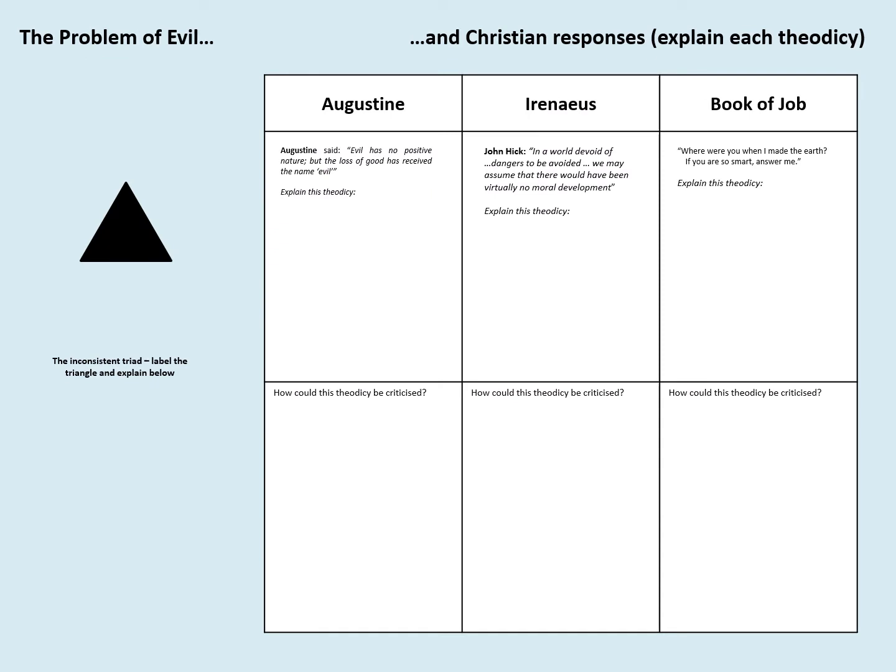This is the second part. This is the argument against the existence of God that we've looked at, which is the problem of evil. So again, you're going to explain the problem of evil, and then you're going to explain the Theodicies. Those are the responses to the problem of evil.